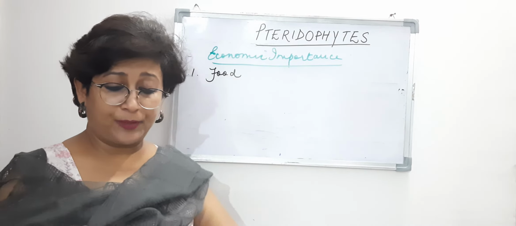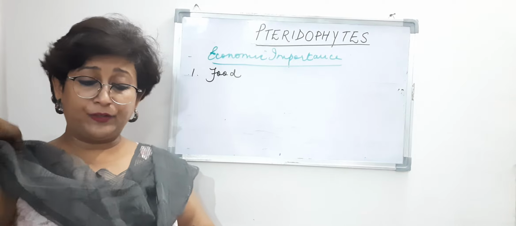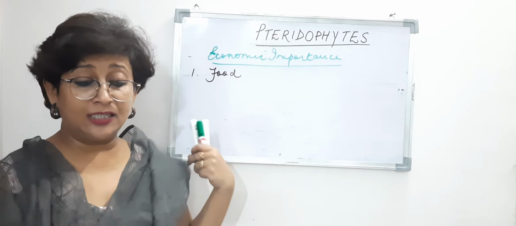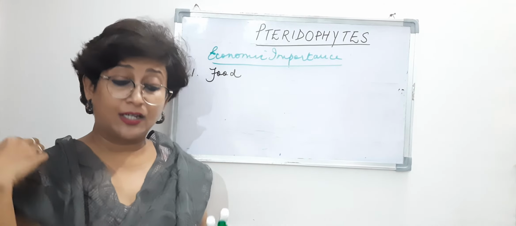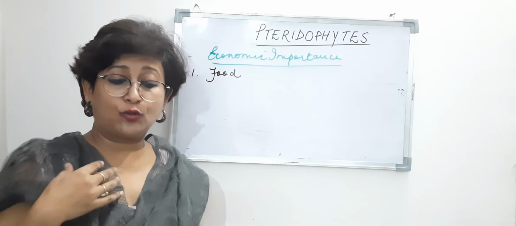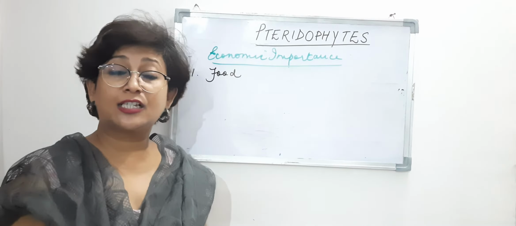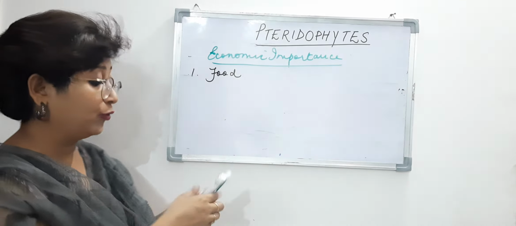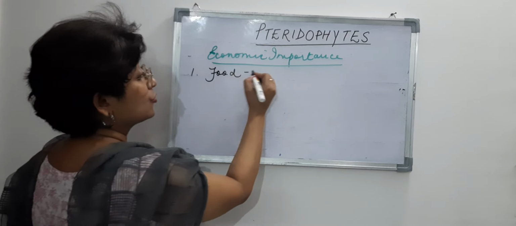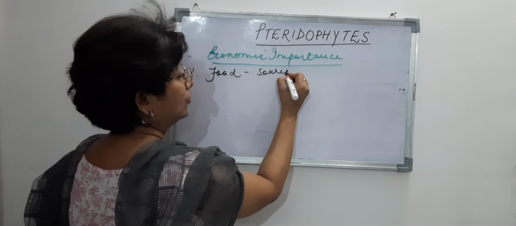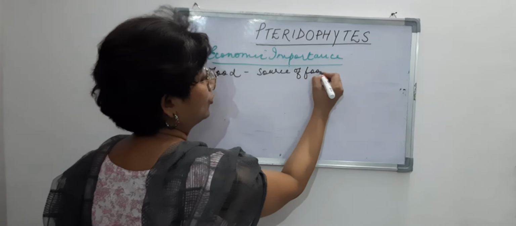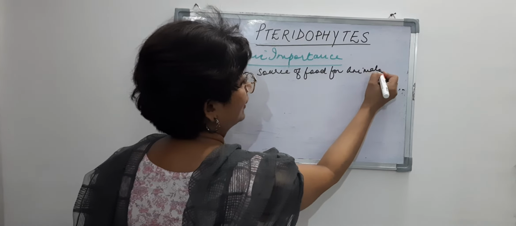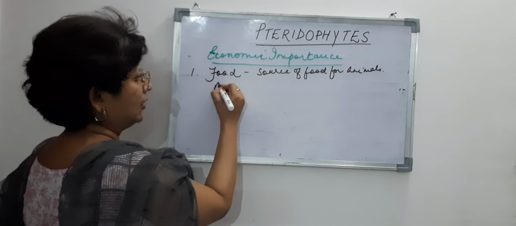And especially Marsalia, which is a water fern, right? It yields starch. It gives starch, right? That is cooked and eaten by certain tribals also, right? So it is a source of food for animals. Source of food for animals.